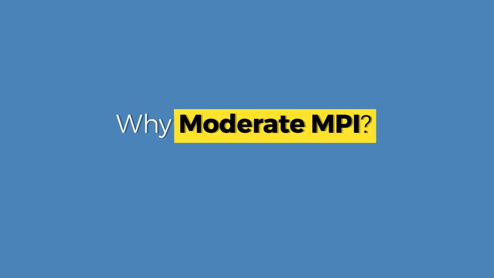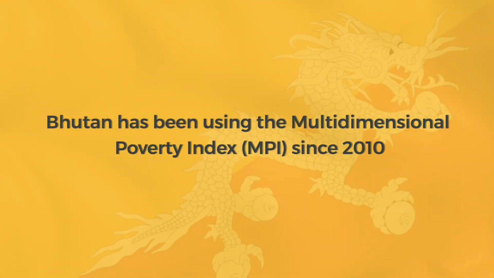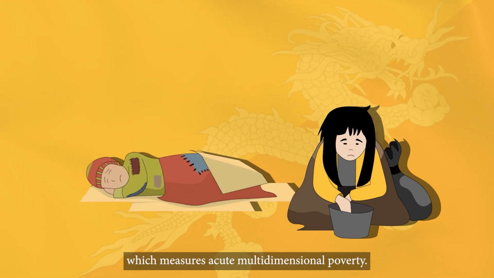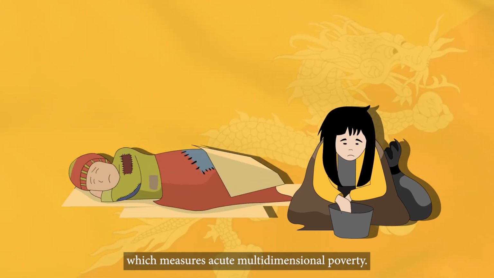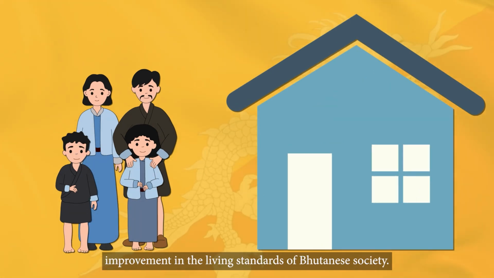Why Moderate MPI? Bhutan has been using the Multidimensional Poverty Index (MPI) since 2010, which measures acute multidimensional poverty. However, this measure has become obsolete due to the overall improvement in the living standards of Bhutanese society.